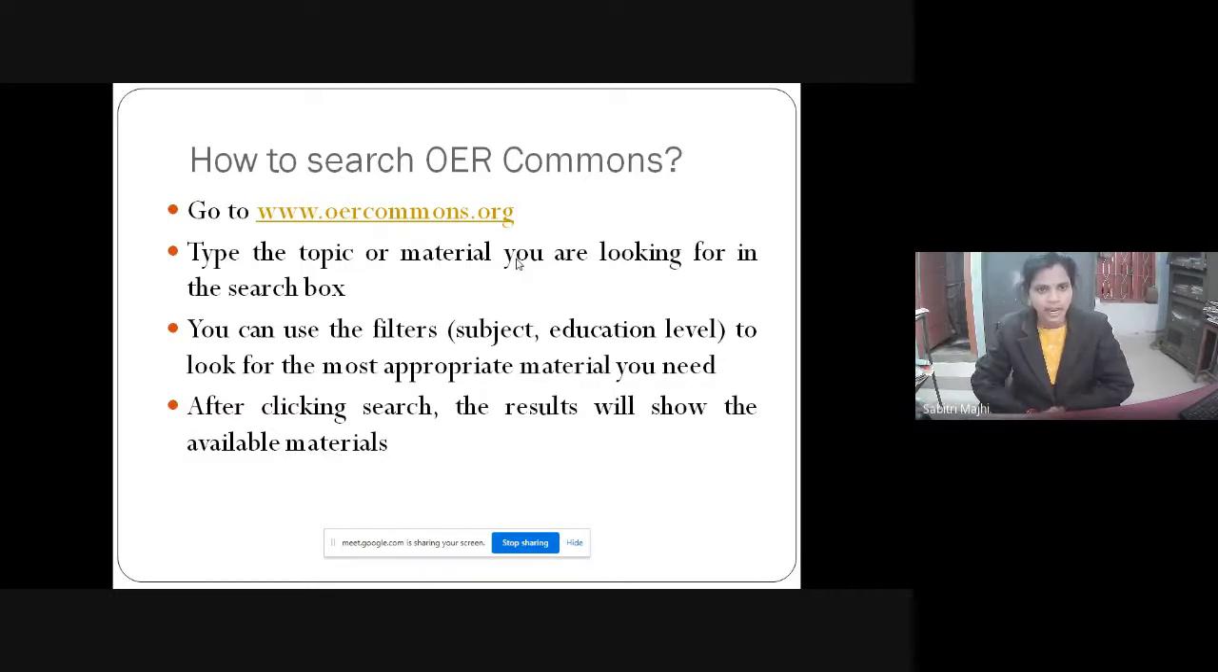So let us see how to search OER Commons. OER Commons is a very popular repository. You must know how to use it. Just go to www.oercommons.org. Then you have to type the topic or material you are looking for in the search box. Then you can use the filter options, subject and educational level, to look for the most appropriate material you need. After clicking, the search result will show the available material.